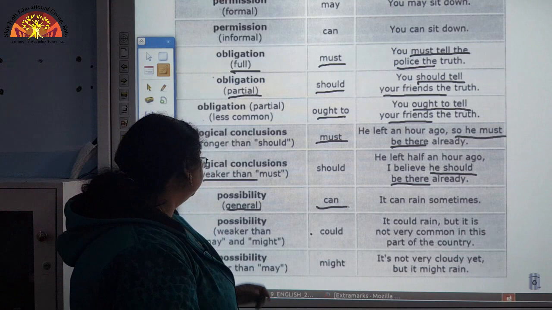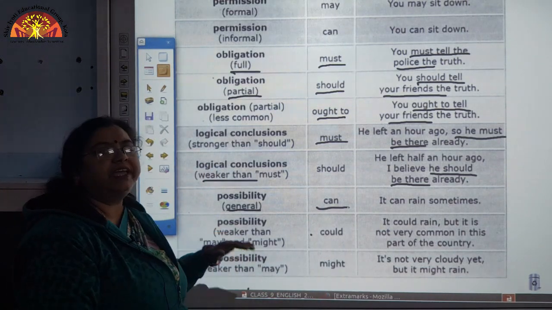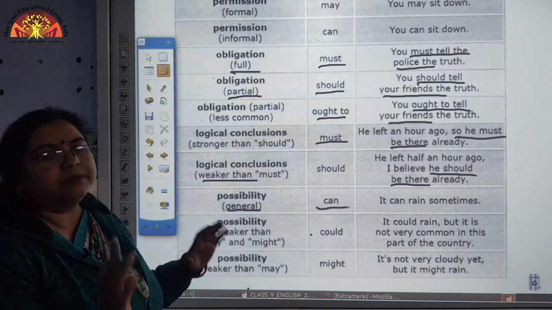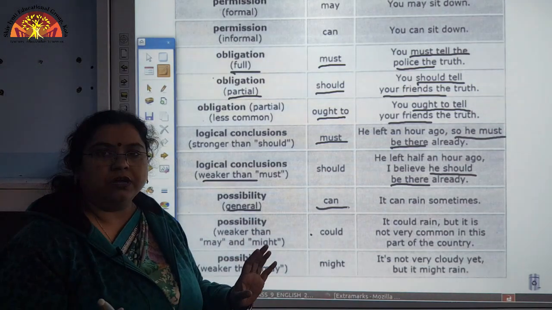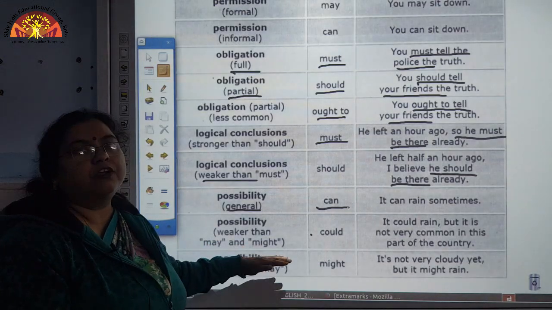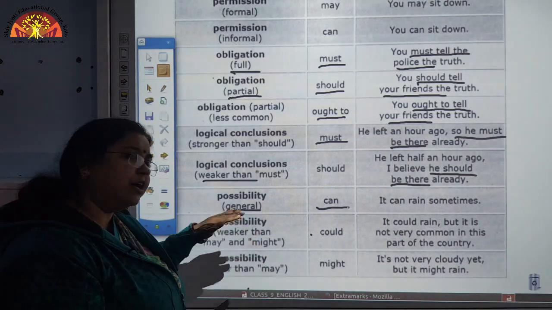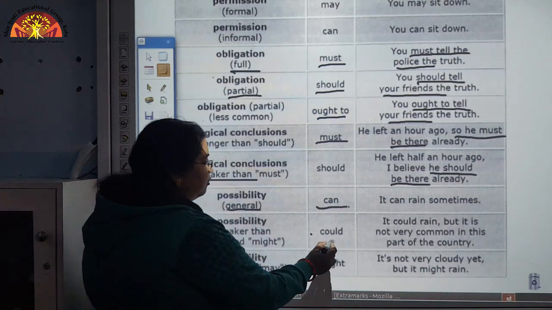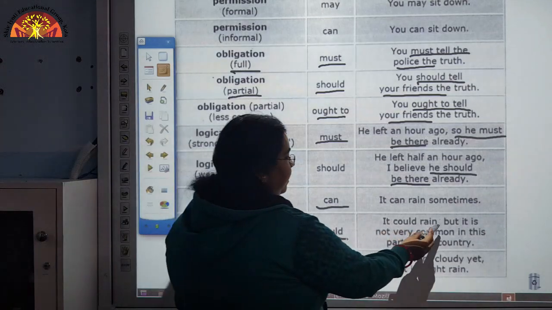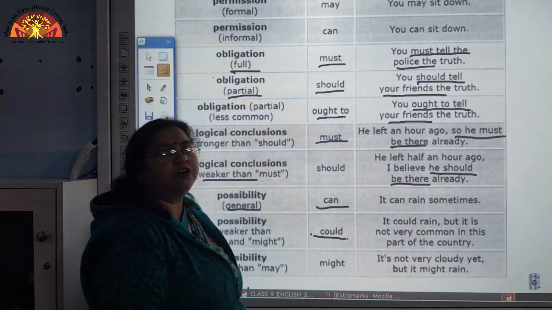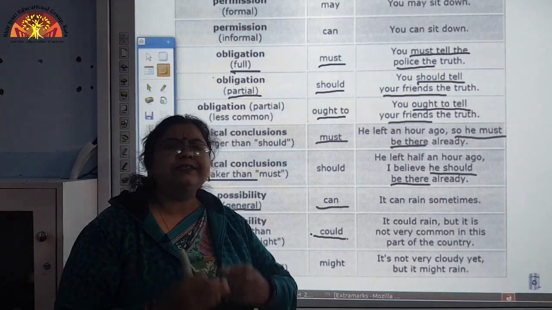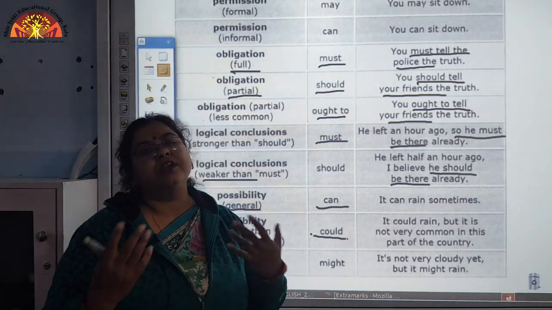Now, another possibility which is weaker than may and might. If the possibility is not very strong, it is weak, then may and might will not be used, and for the weaker possibility we will use could. Like it could rain, but it is not very common in this part of the country. There is a weak possibility that it could rain.